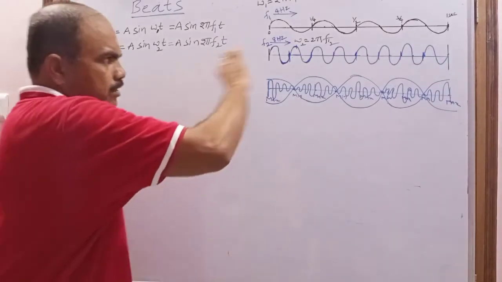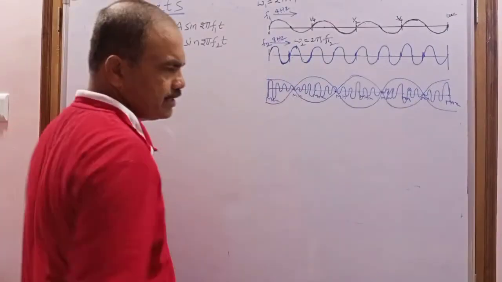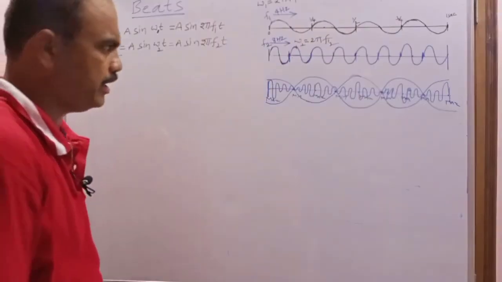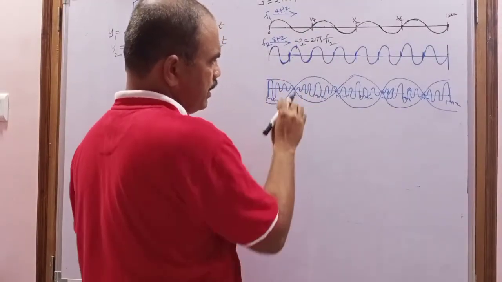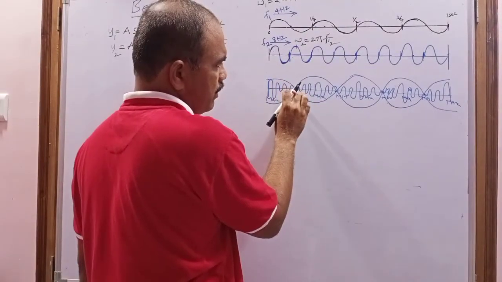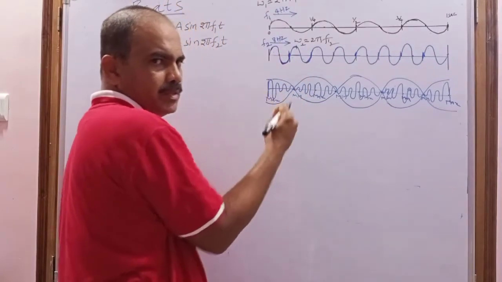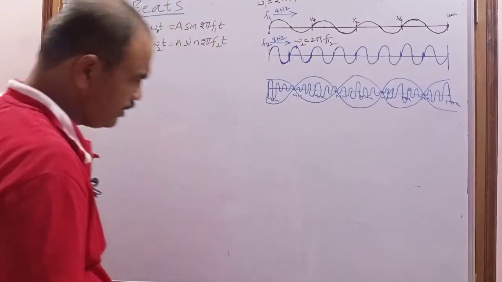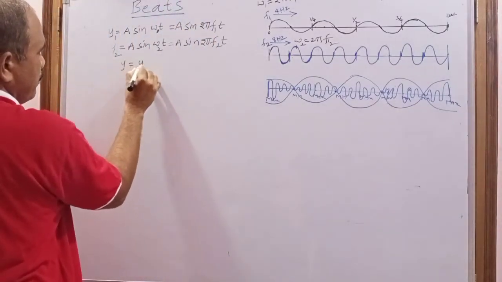But when these two waves are traveling, what is happening? They are superimposed. So the resultant displacement is given by the principle of superposition, and at every point the two waves are received by that particle. For example, here is a particle; it receives the energy of both waves. So the displacement is given by the principle of superposition: y equal to y1 plus y2.